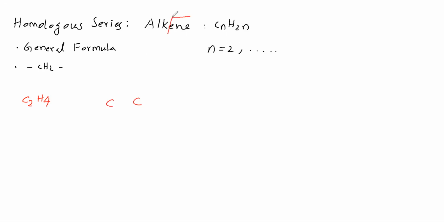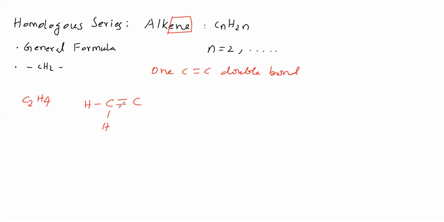Now here ene is present. Ene means one carbon-carbon double bond must be present. So between the carbon atoms, we have given one double bond. Then you give the hydrogens. This carbon is having 2 bonds, therefore it can make 2 more bonds with the 2 hydrogens.